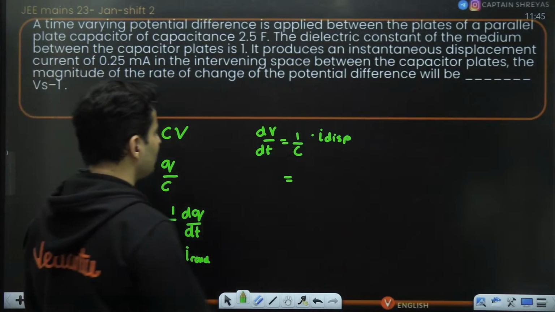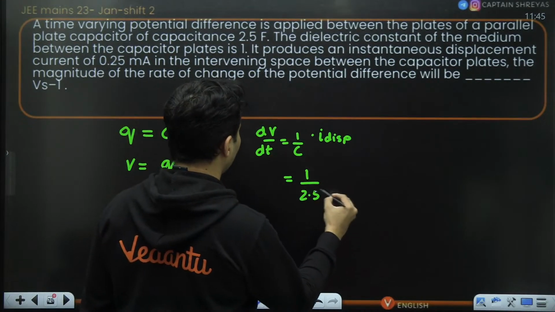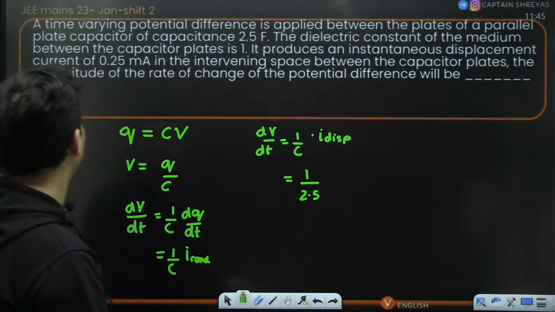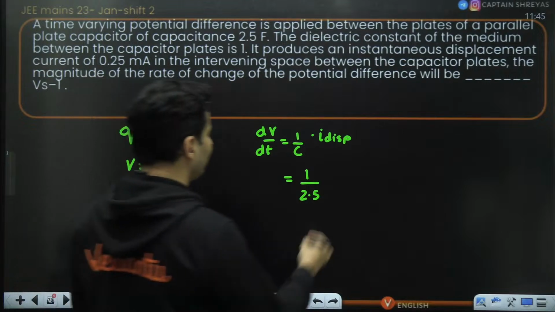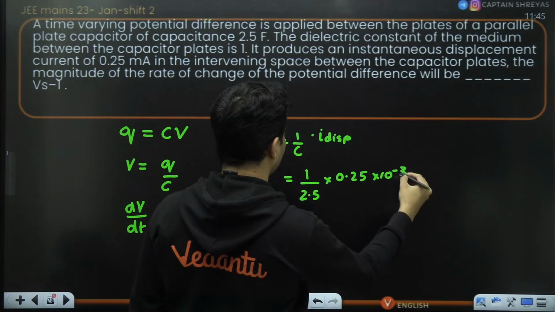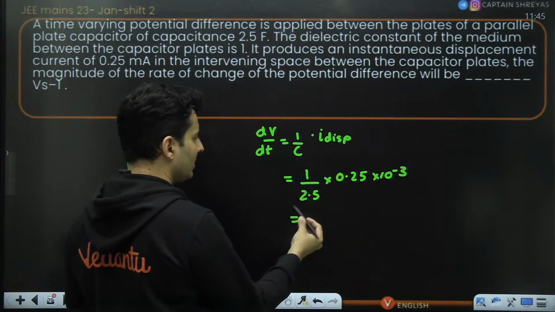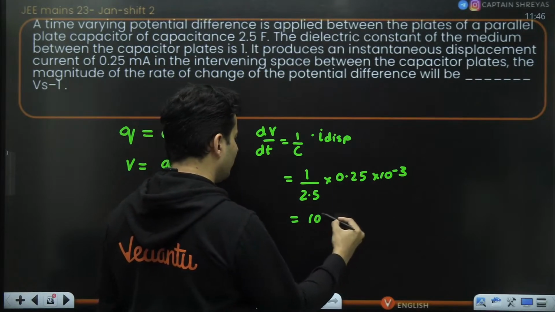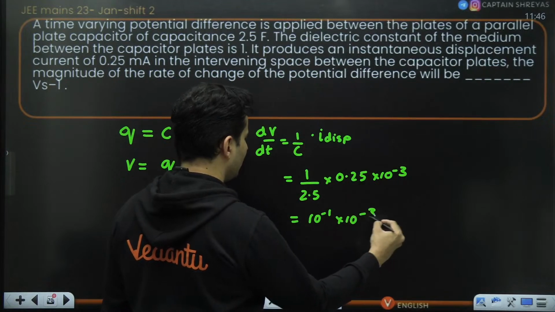So directly we can substitute all the things. So 1 by 2.5 farad, and displacement current, how much is it? 0.25 milli, so 10 to the power minus 3. So 2.5, 2.5 will cancel. When you make it 2.5, this will become 10 to the power minus 1 and this will remain as it is.